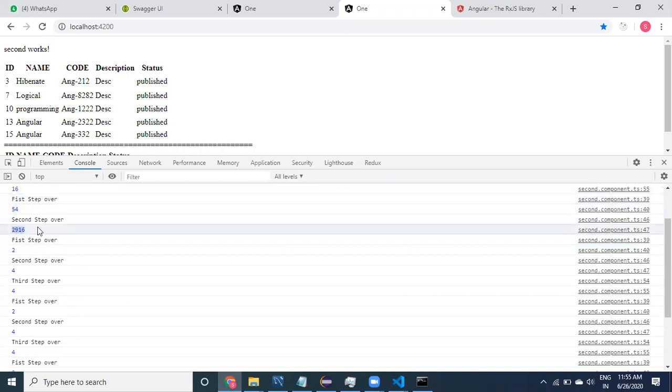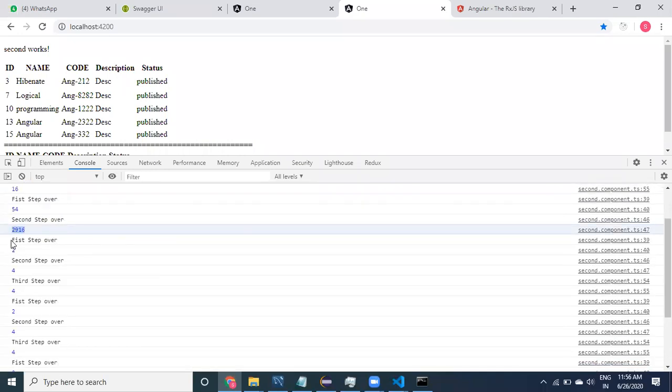Now it doesn't come to the third step over. If you observe carefully, it does not come to the third step. The third step is not executed. Why? Because it got filtered, it will not go to the next step. Only the second step is over, because the filter allows less than 100 only.